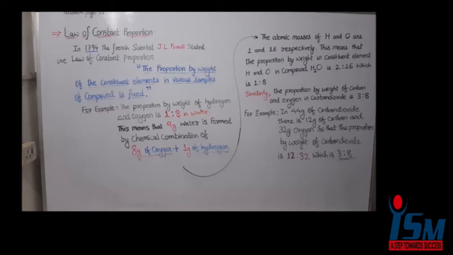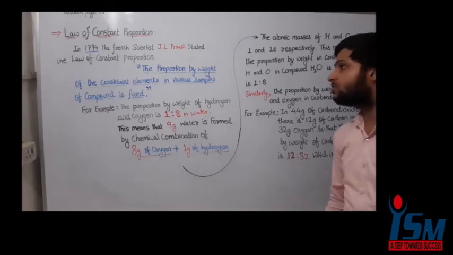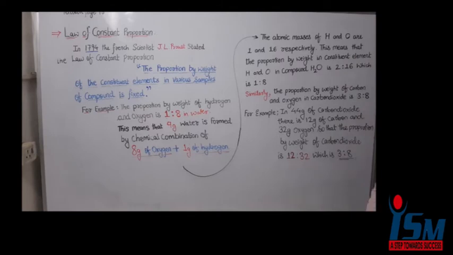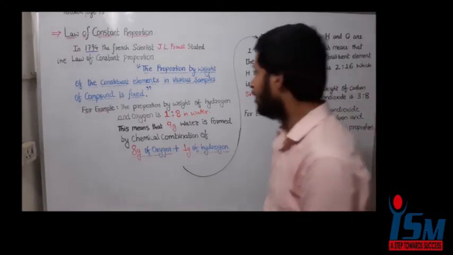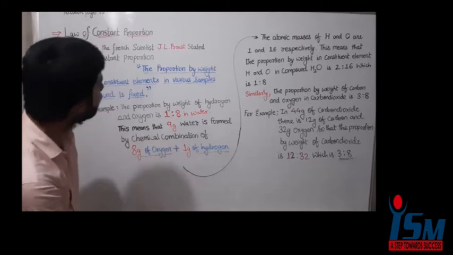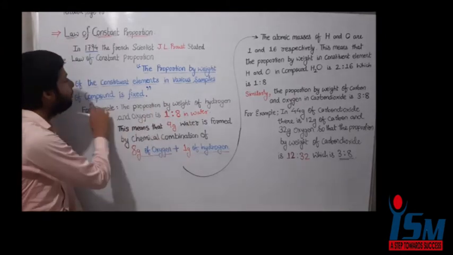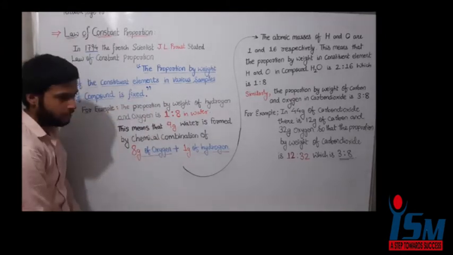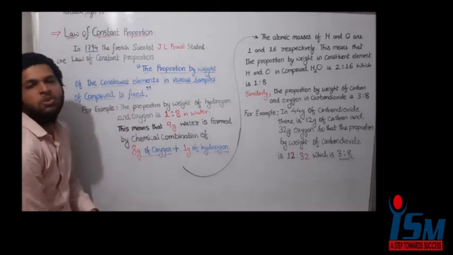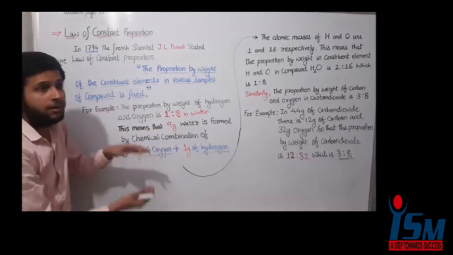Textbook page number 48, law of constant proportion. In the year 1794, the French scientist J.L. Proust stated the law of constant proportion. It states that the proportion by weight of constituent elements in various samples of a compound is fixed. Understand that law? No, sir. Let us take an example and understand that law.